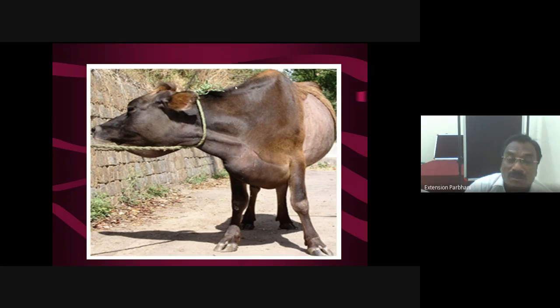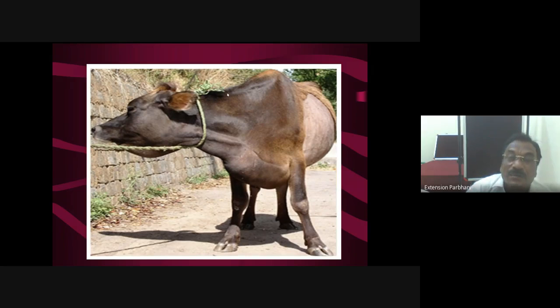Now applied importance: what happens in case of bullocks, particularly this yoke. That wooden rod is kept on the dorsal surface of the neck, and due to continuous irritation and continuous working of that yoke on this ligamentum nuchae, an inflammatory condition is formed that is called yoke gall, and there is a formation of fibrous growth, and that will be removed with the help of an operation.